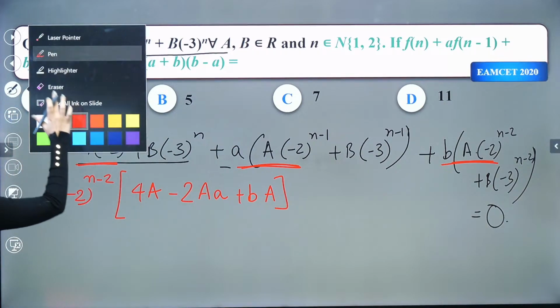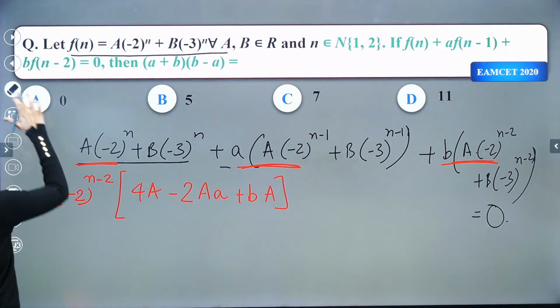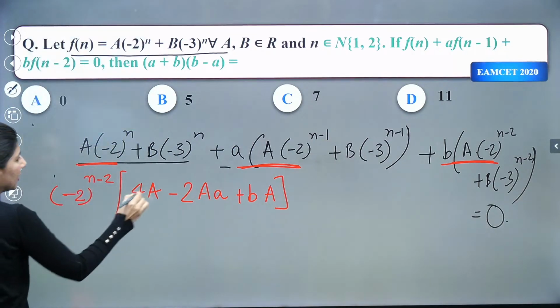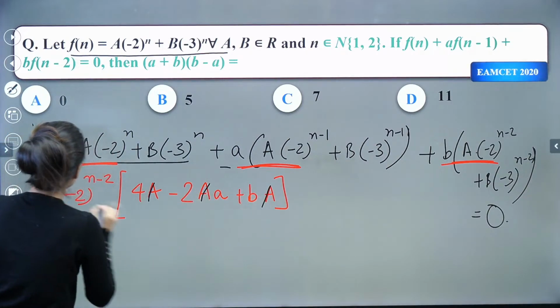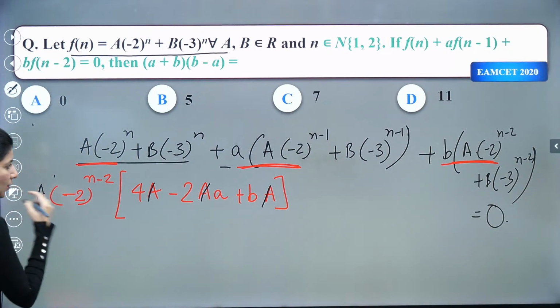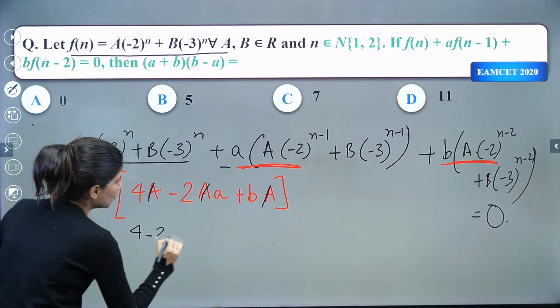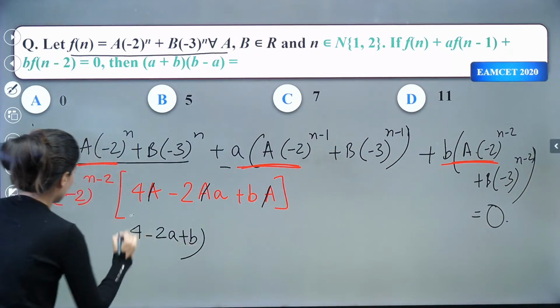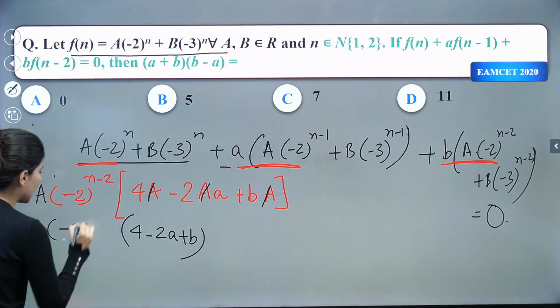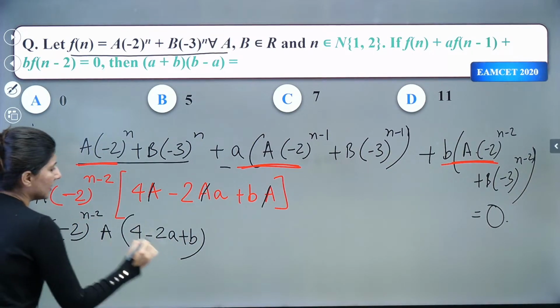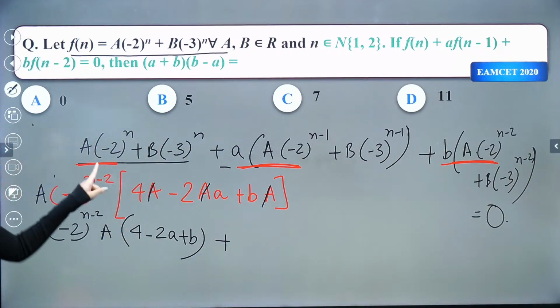Okay. And one more time, what we can do is we can take a common. Yes, let's take a common. So this is going to be a. So this is 4 minus 2a plus b. Okay. And minus 2 raised to power n minus 2a. Similar thing we will do with the remaining terms.